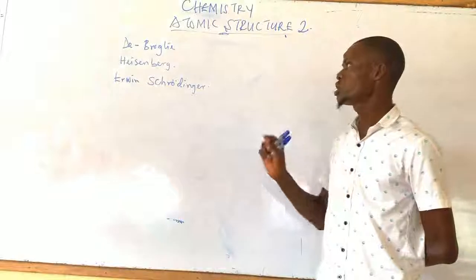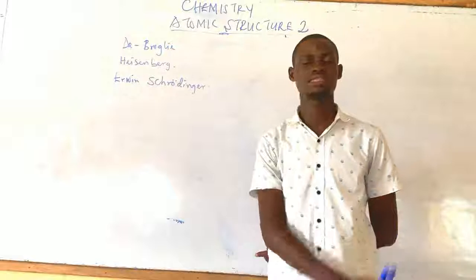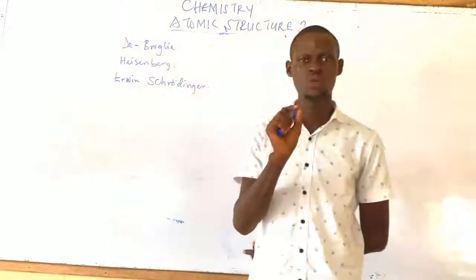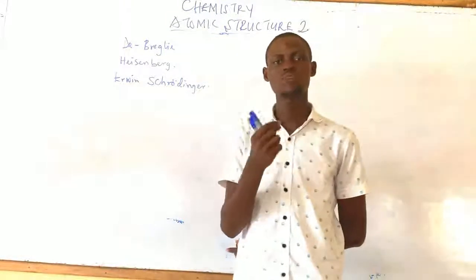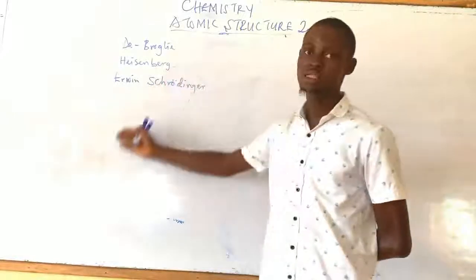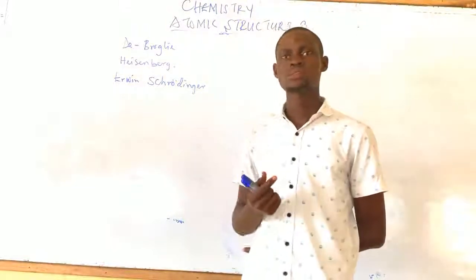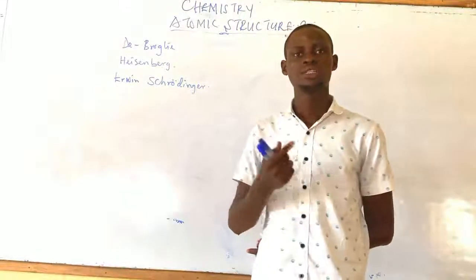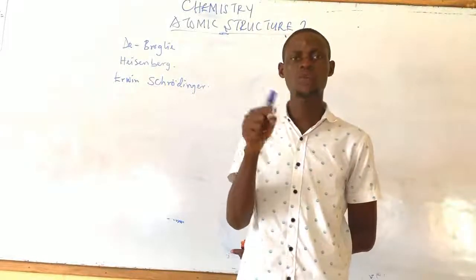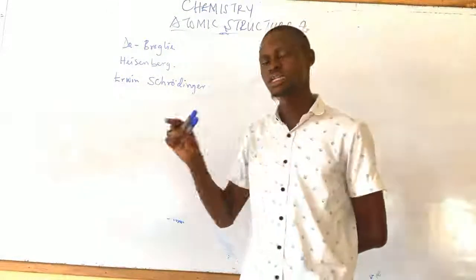Now, today we are going to be looking at the works of these great scientists. In the 1920s, the wave mechanics model was created by the efforts of these great scientists. They explained to us more about the probability of finding the electron inside an energy level.